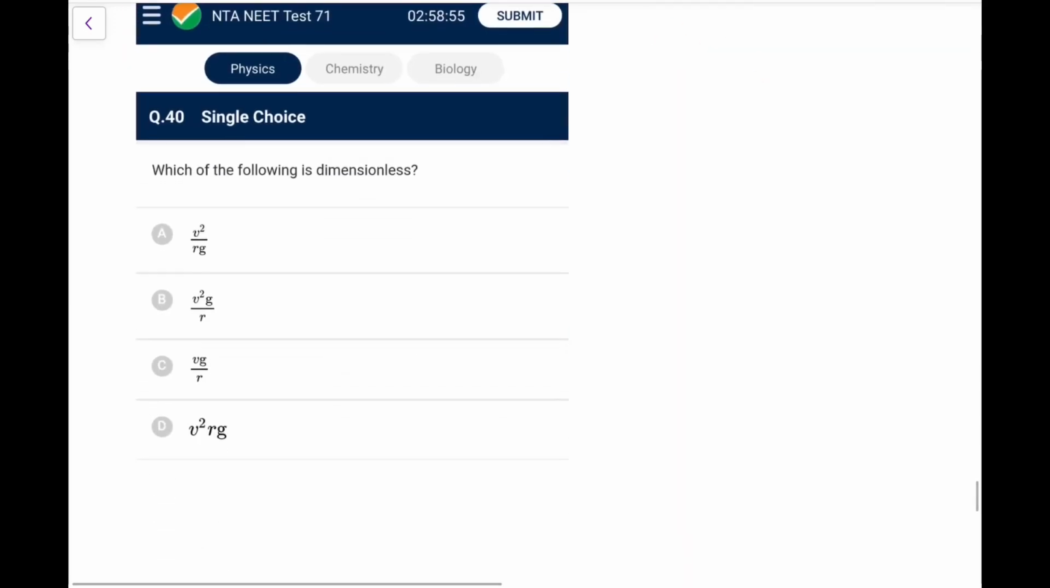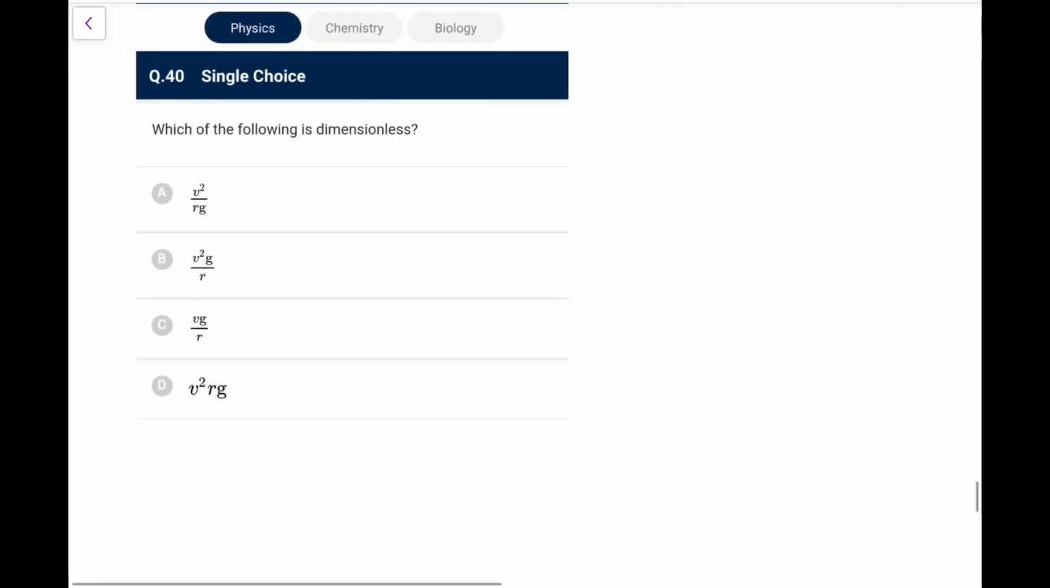Next one, which of the following is dimensionless? V square by RG, V square G by RV. So you definitely remember that height is V square by 2G, you remember this thing.